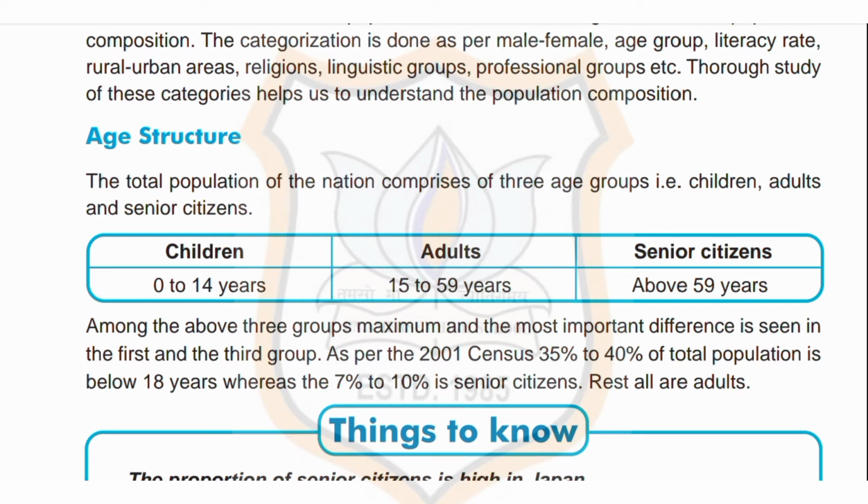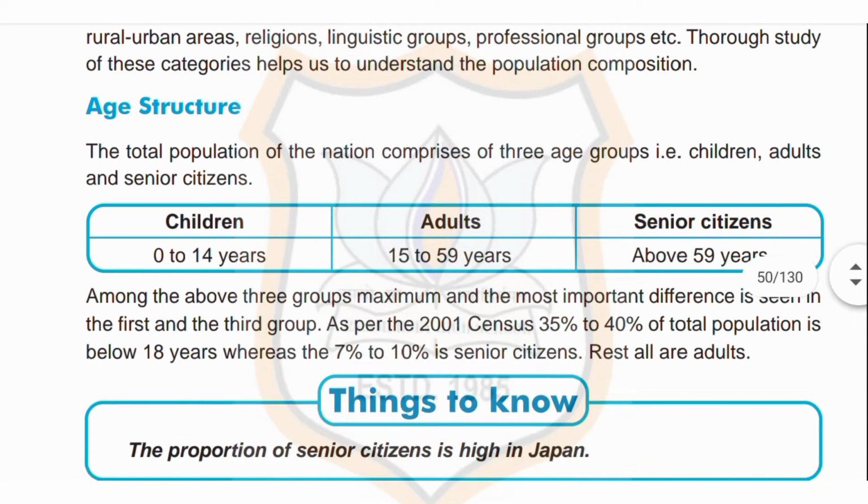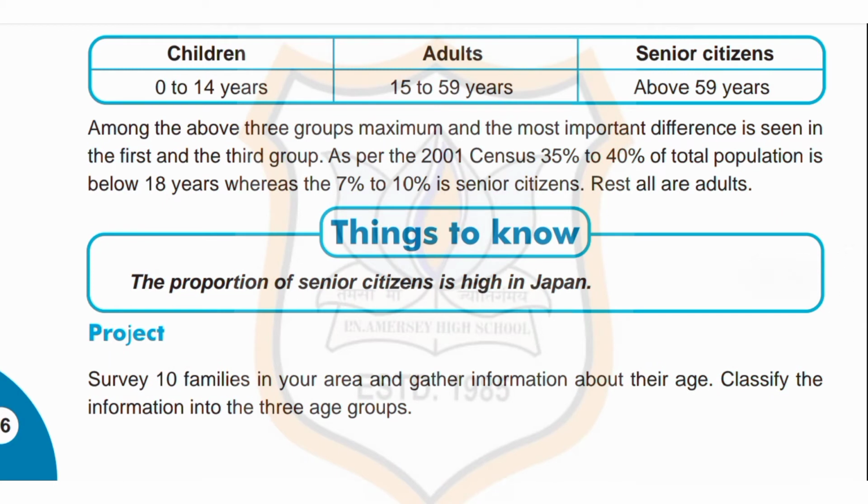As per the 2001 census, 35% to 40% of total population is below 18 years, whereas 7% to 10% is senior citizens. Rest all are adults. Now, student, for your knowledge, things to know, the proportion of senior citizens is high in Japan.